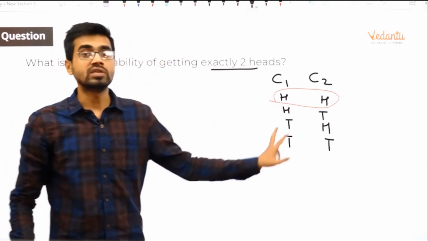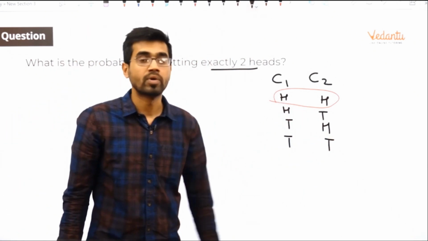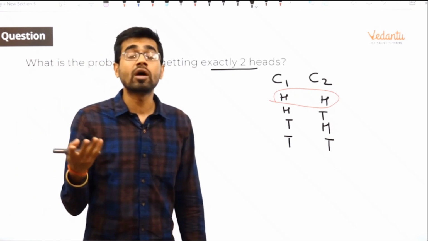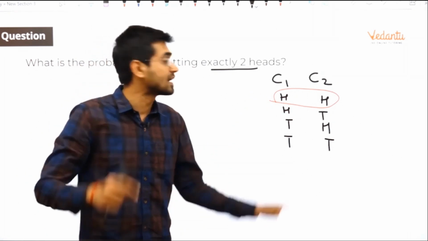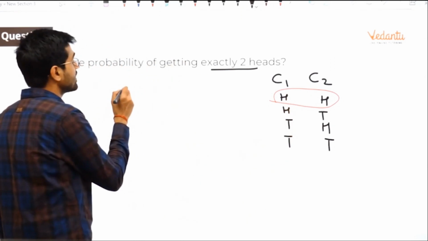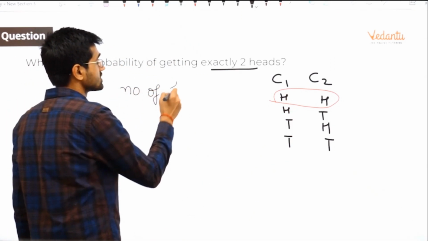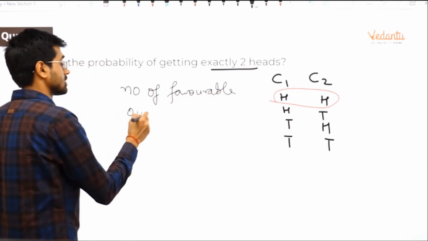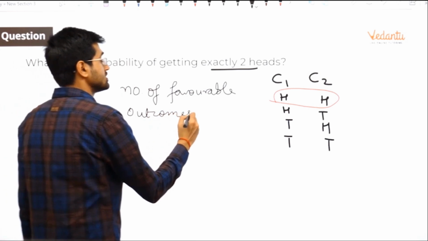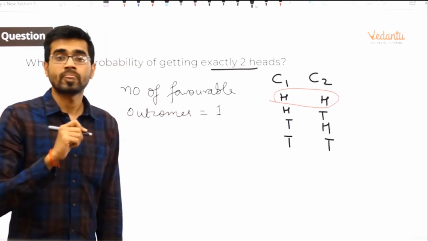Correct? 2 heads to come up. So what is your number of favorable outcomes? How many are your favorable outcomes? Only 1, because there is only one way that 2 heads can come up. So the number of favorable outcomes is equal to what? Only 1.